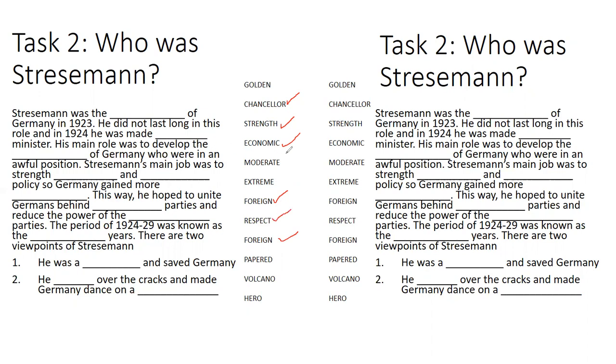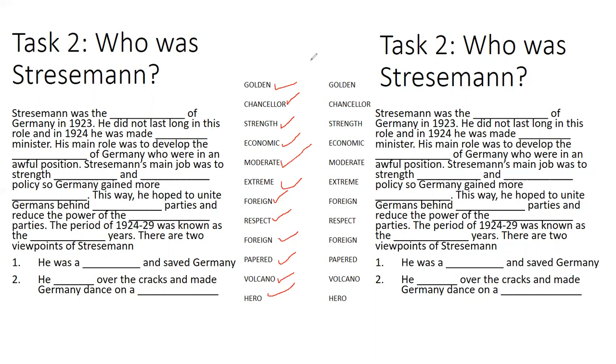This way he hoped to unite the Germans behind moderate parties and reduce the power of the extreme parties. The period of 24 to 29 was known as the Golden Years. There are two viewpoints of Stresemann: that he was a hero and saved Germany, and he papered over the cracks and made Germany dance on a volcano. So, that's who Stresemann was. He was a very important individual.